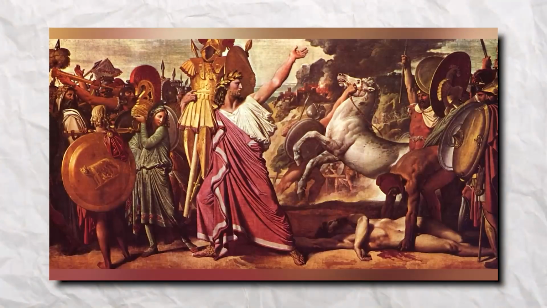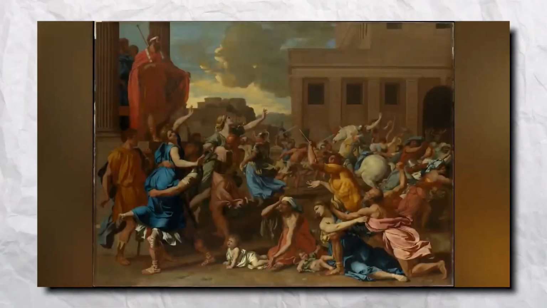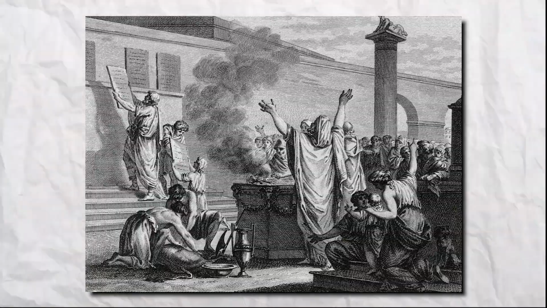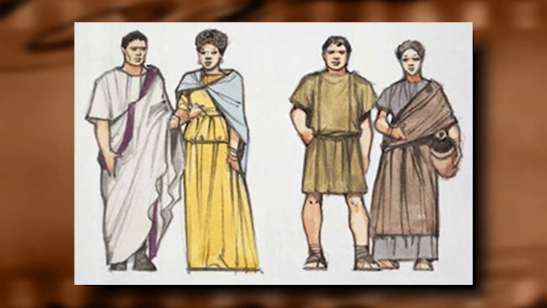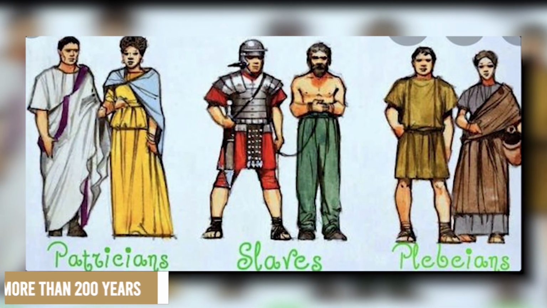Social order. Ancient Rome, a civilization that spanned over a millennium, was characterized by a social order that consisted primarily of two classes, the patricians and the plebeians. Throughout the years, the social dynamics between these two orders transformed significantly, leading to an intricate power struggle that lasted for more than 200 years.